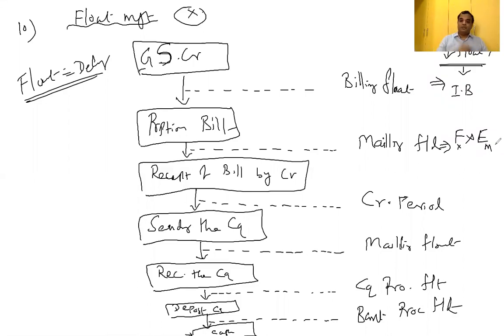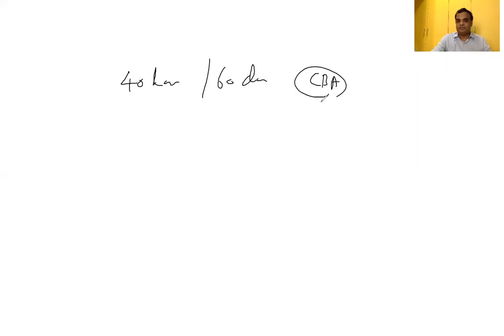Then the next one is the credit period. The credit period we have to discuss in detail. With respect to credit period, how to reduce it, we are going to solve problems based on that. We have come across whether a 40 days credit period is best or a 60 days credit period is best. We did the cost benefit analysis and all that in the practical questions.